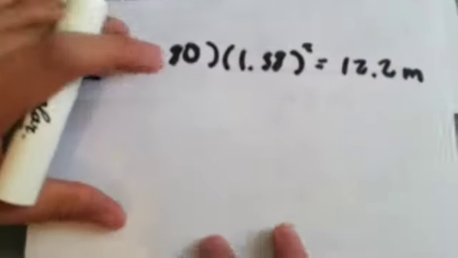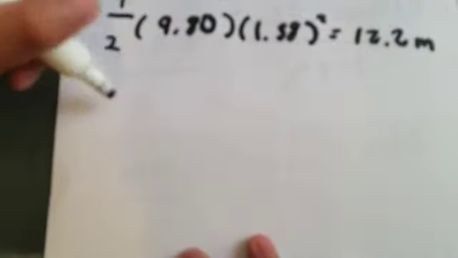Okay, so now, when the pot has fallen for that time, we can again use the simple fall equation, 1/2 multiplied by gravity multiplied by the 1.58 time squared, and that equals 12.2 meters.